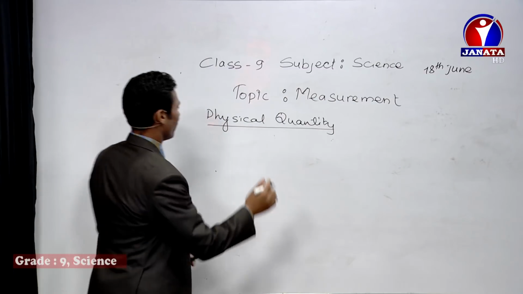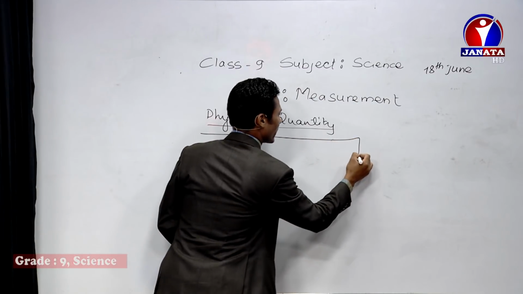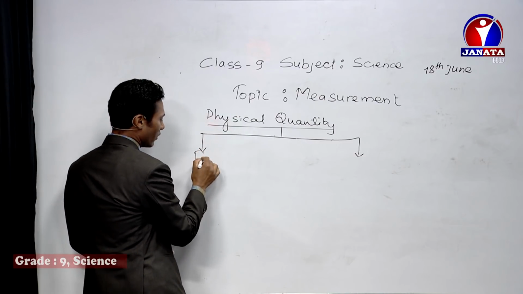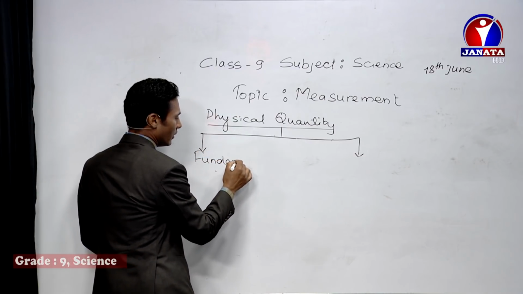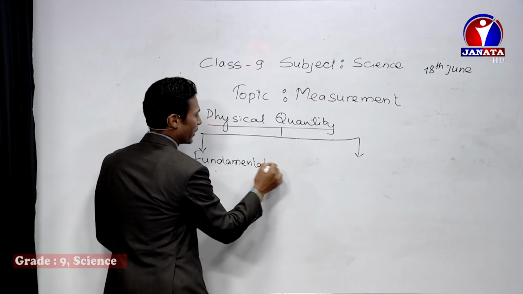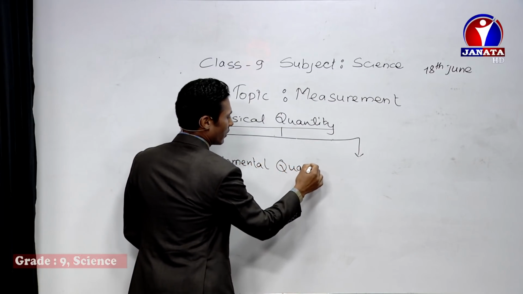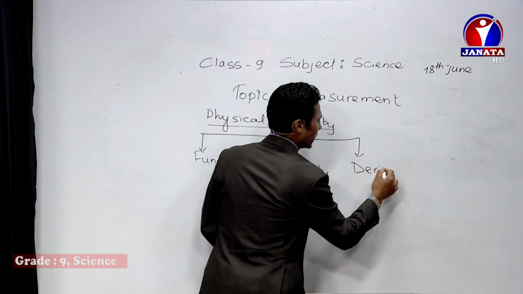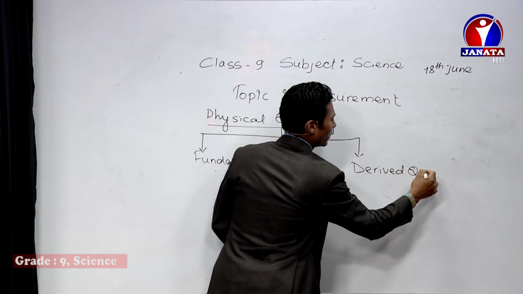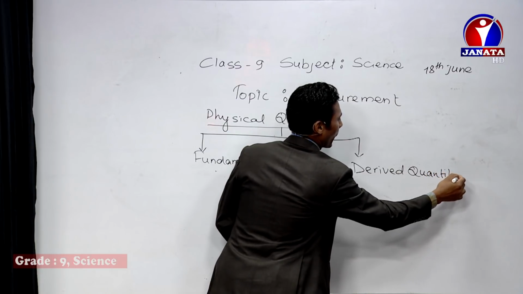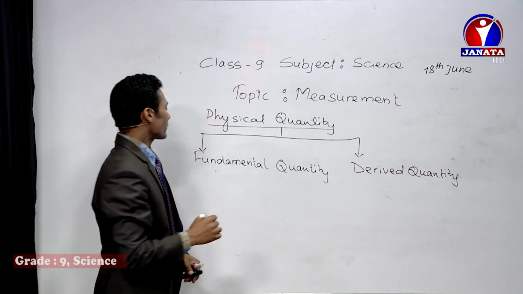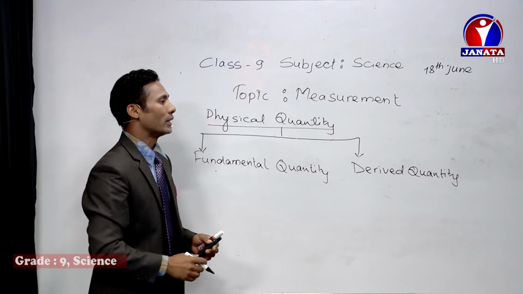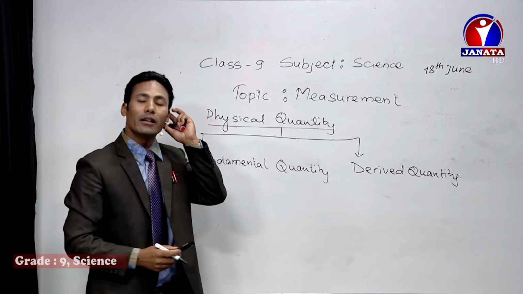So types of physical quantity, we can divide this physical quantity into two types. One is called the fundamental quantity, and the next one is called the derived quantity. So the quantity which does not depend upon the other quantity, that is called the fundamental quantity.